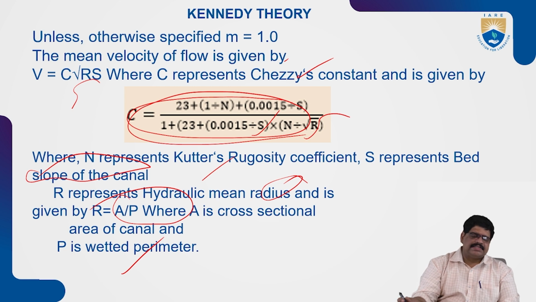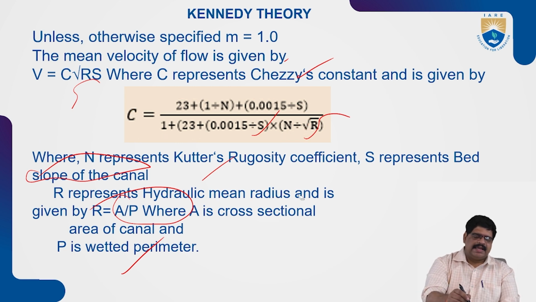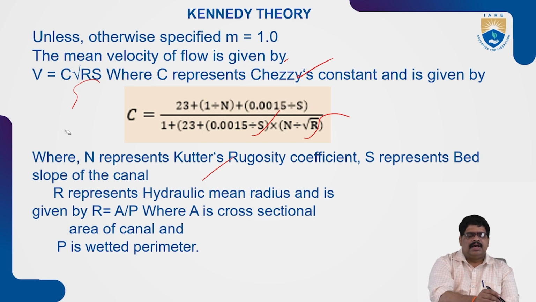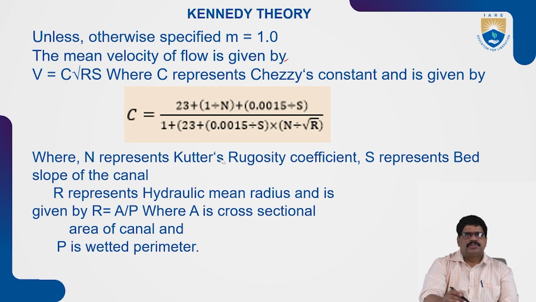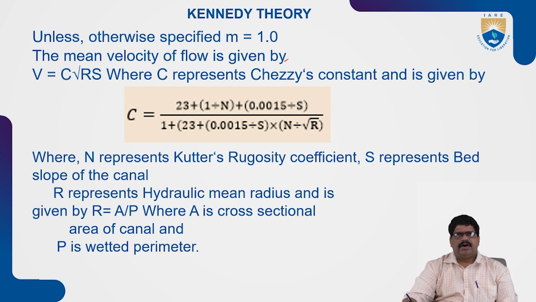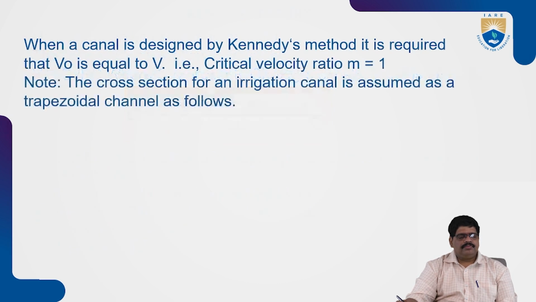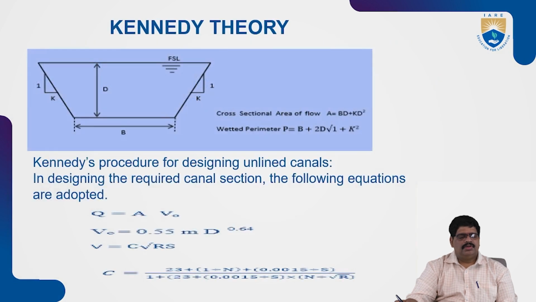There are two conditions we discussed in this slide, which is very important. When the m value is equal to 1, how do we solve this problem? M is equal to 1, and by applying this formula we find the calculation of the C value. So this is Kennedy's theory.